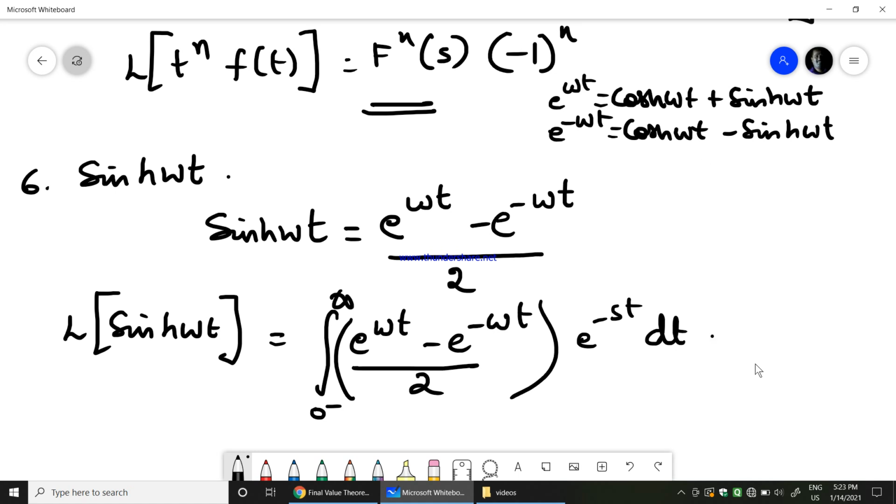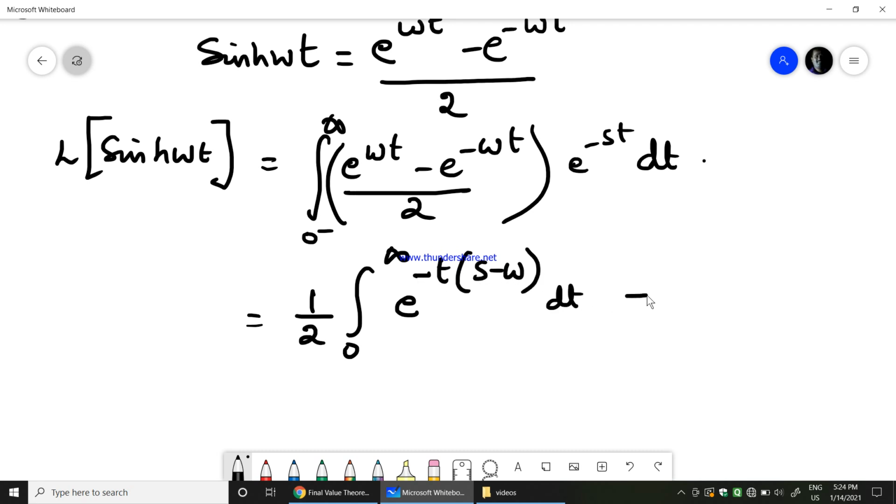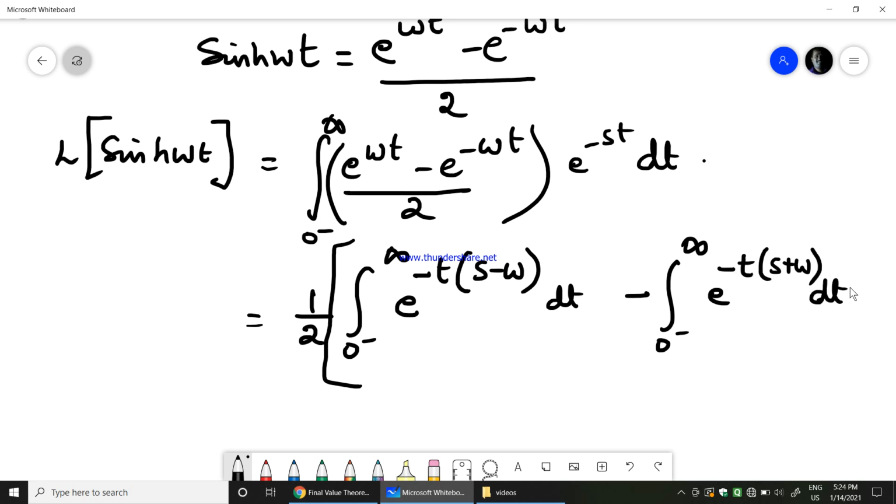So therefore, I can say 1 over 2, I'll take it outside, integral from 0 to infinity, I'll just multiply e power minus st with e power omega t, so I'll get e power minus t into s minus omega dt, minus the integration from 0 minus to infinity of e power minus t into s plus omega dt.